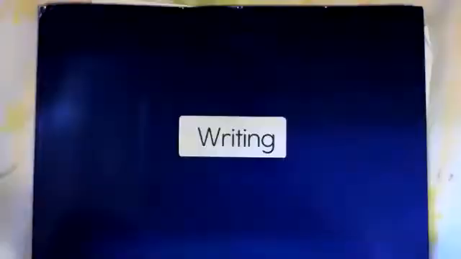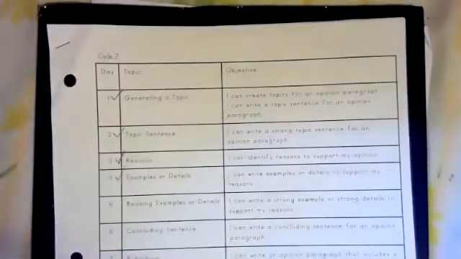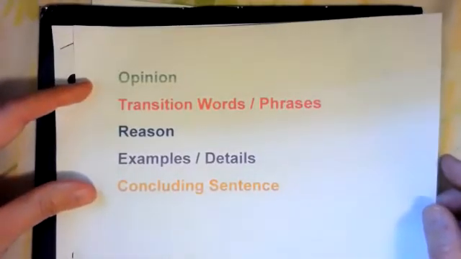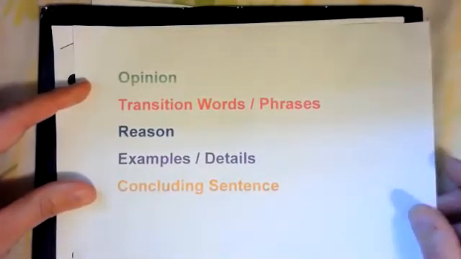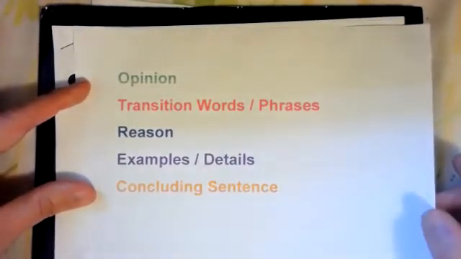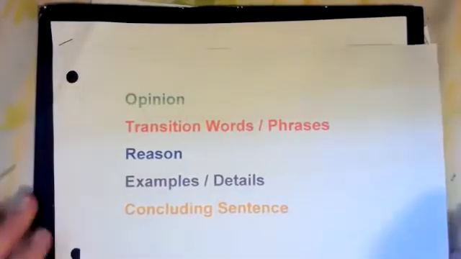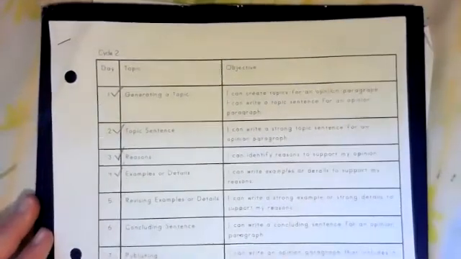Second grade. Today we're going to work on our opinion writing, and you need your blue opinion writing folder, and we're going to turn to page 17 to look at our objective today. So I want to make sure that you get your crayons, markers, colored pencils that match these colors so you can color code and follow along. That'll help you when you start writing your paragraph. Okay, so if you need to pause the video, do that now. We're going to get started.